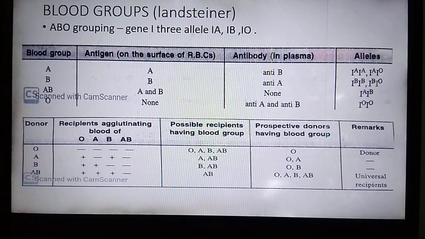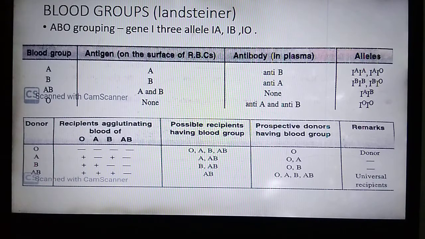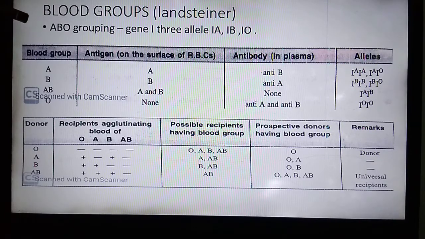Two types of grouping of blood are present in human beings, that is ABO grouping and RH grouping. First of all, we will study about the ABO grouping. ABO blood group system was discovered by Karl Landsteiner. Karl Landsteiner was the scientist who recognized 4 types of blood group in human beings, and he gave the term